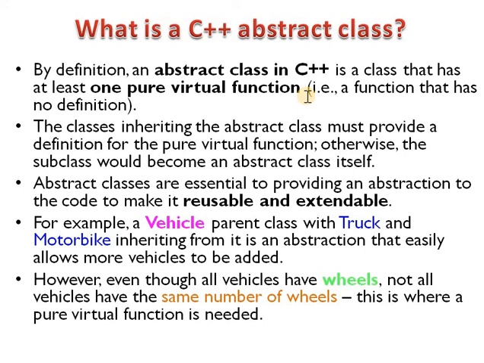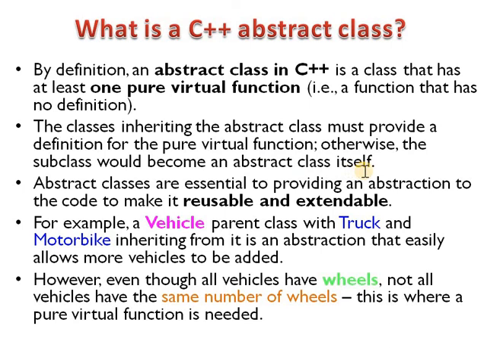What is an abstract class? An abstract class is a class that has at least one pure virtual function. A pure virtual function is a function that has no function definition, only the prototype. The classes inheriting the abstract class must provide a definition for the pure virtual function. Otherwise, the subclass would become an abstract class itself.